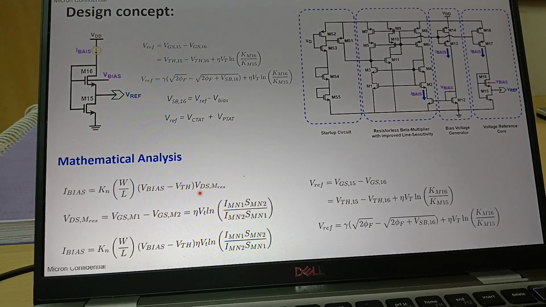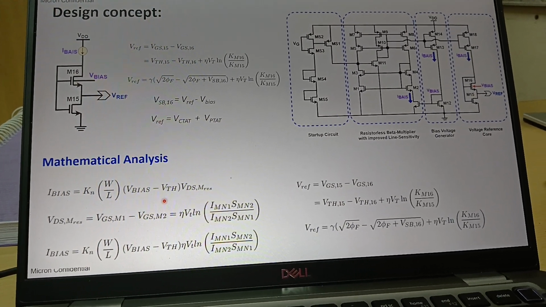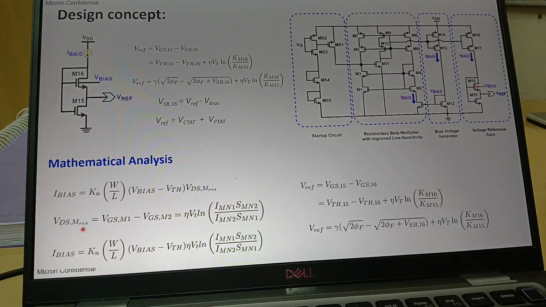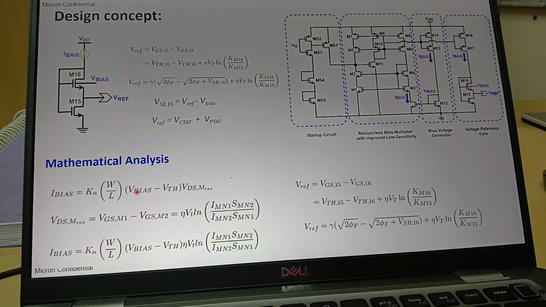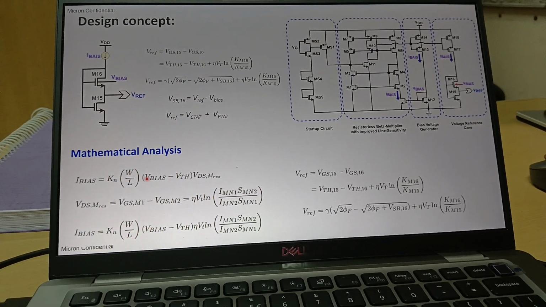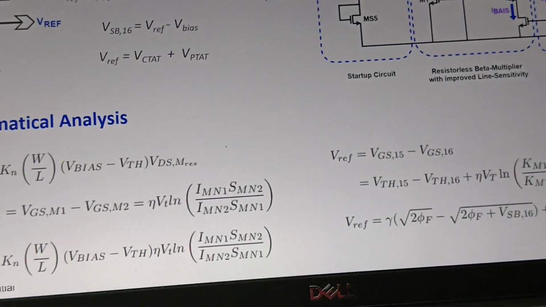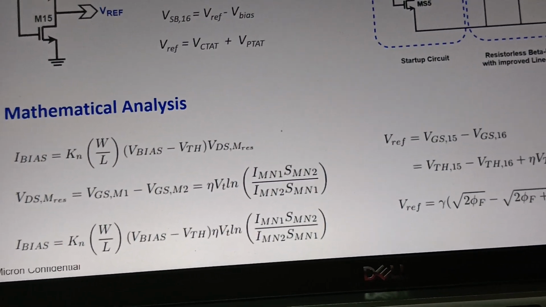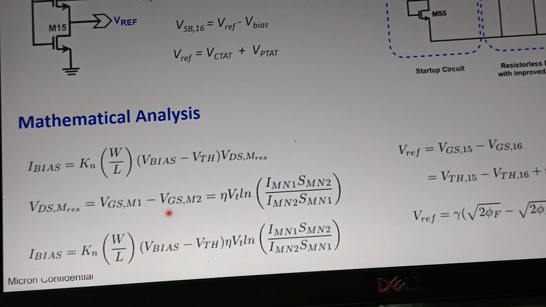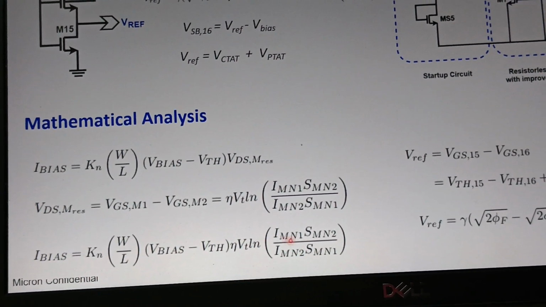So this is the I bias circuit, the equation of current when it is in the triode region. The VDS that we are having is this. The VGS we are putting is nothing but V bias, which we are generating from I bias, that is VTH plus some terms. So after putting all those VGS and VBS terms, we are getting this equation.